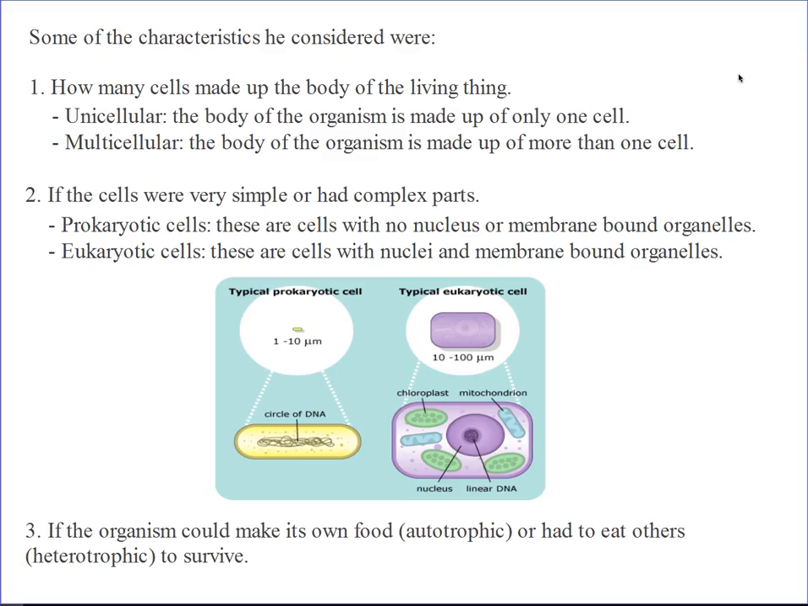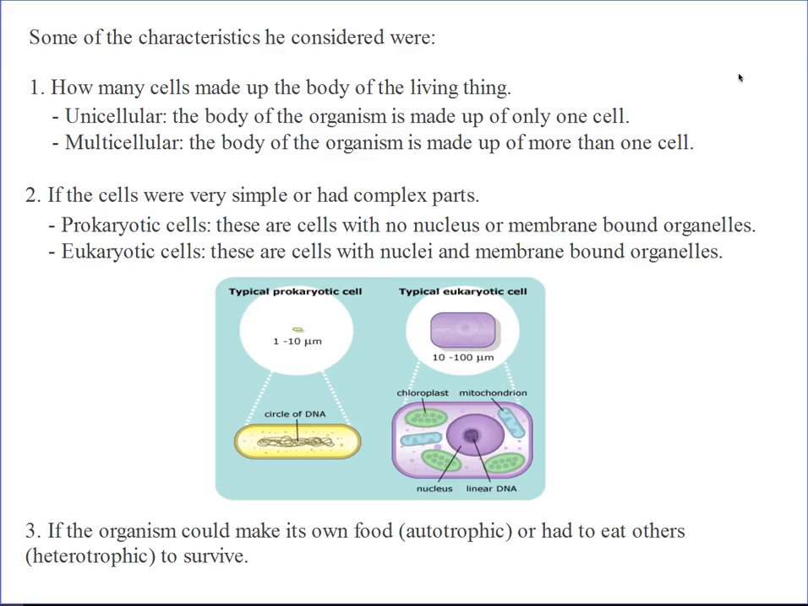Secondly, we have multicellular organisms. Multi means more than one. So multicellular, more than one cell. Their whole bodies are made up of more than one cell. So for humans, you can see our bodies are made up of millions of cells. We have blood cells, we have muscle cells. So our bodies are made up of more than one cell.